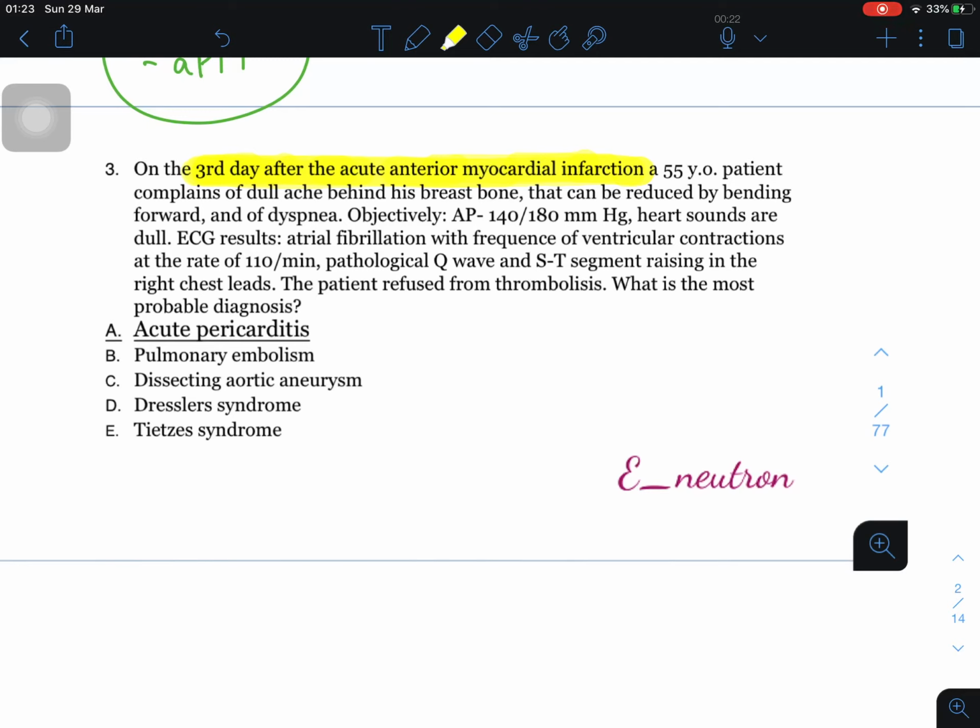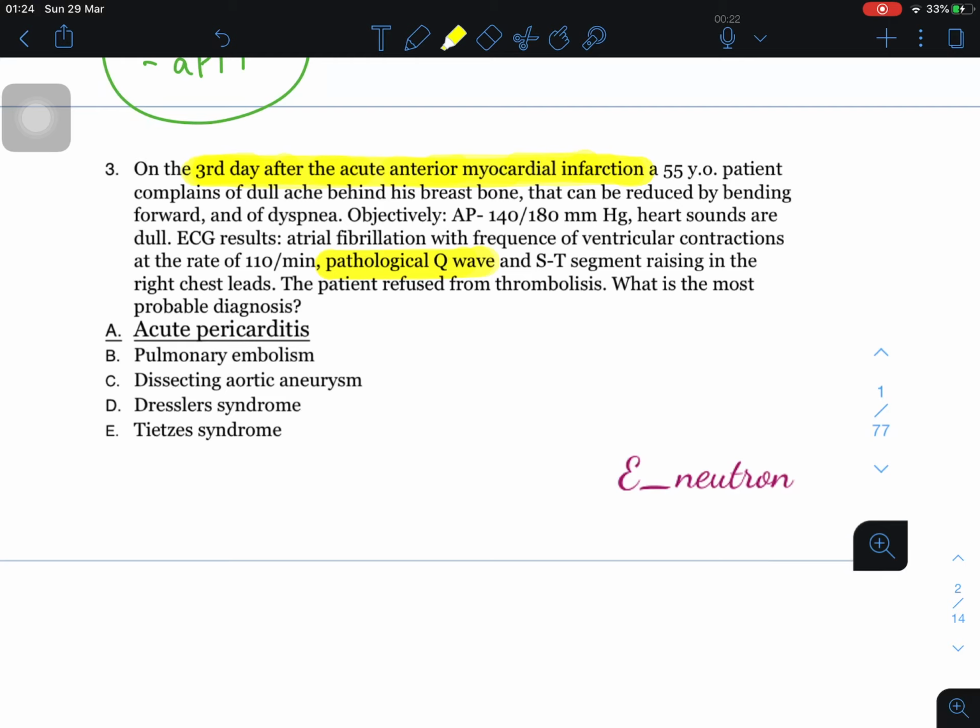On the ECG, you can see atrial fib with a ventricular rate of 110. Pathological Q wave: keep in mind that you will not normally find it in a normal ECG. It is very difficult to find the Q wave, but if you find prominent Q waves, it means either the patient is hypokalemic, or there is any sort of infarction in the heart. Even in case of infarction, you will find pathological Q waves.